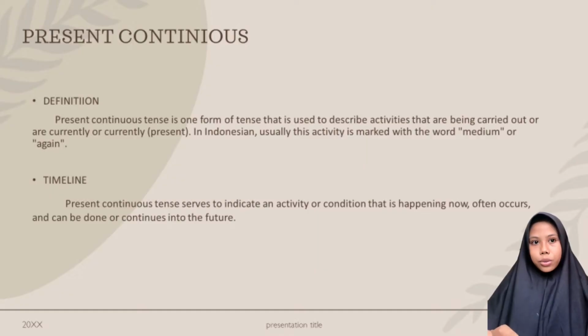Present continuous definition. Present continuous tense is one form of tense that is assigned to describe activities that are being carried out or are currently present. Usually, this activity is marked with the word sedang or lagi. Timeline. Present continuous tense serves to indicate an activity or condition that is happening now, often occurs, and can be done or continues into the future.